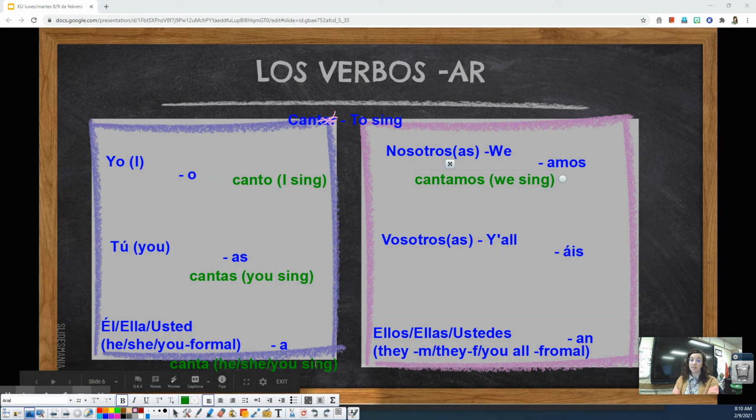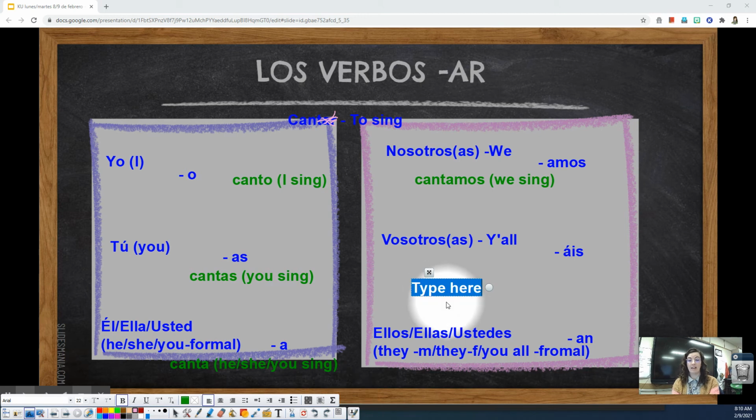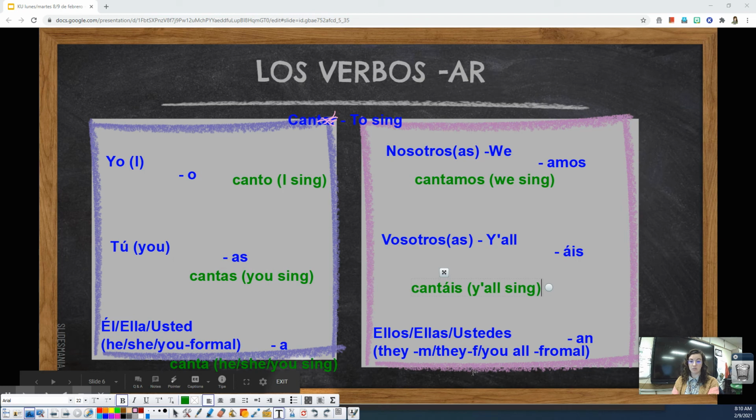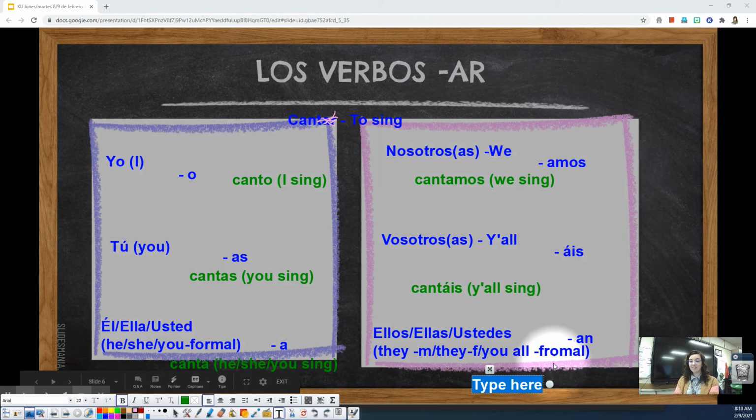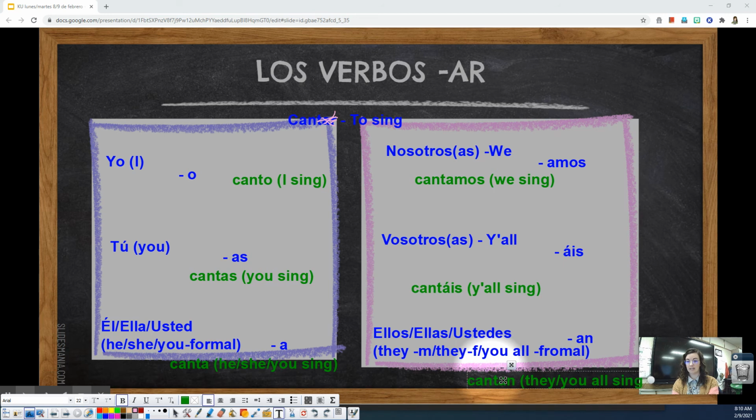Vosotros form, again, take off the AR and add AIS. So cantar changes to cantáis. Y'all sing. And then last but not least, ellos, ellas, ustedes. Guess what? We take off the ending again and we add an AN. So cantar changes to cantan, which means they or you all sing.